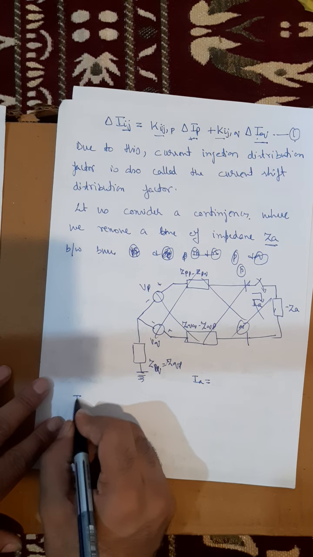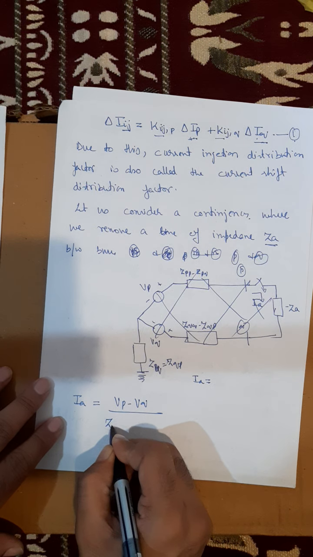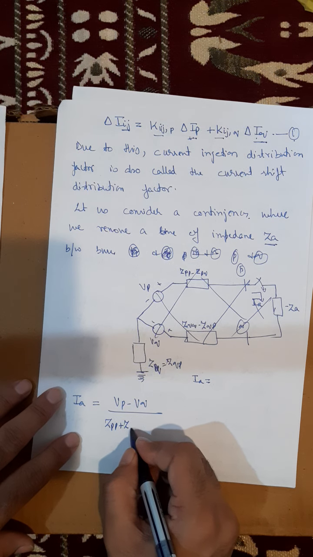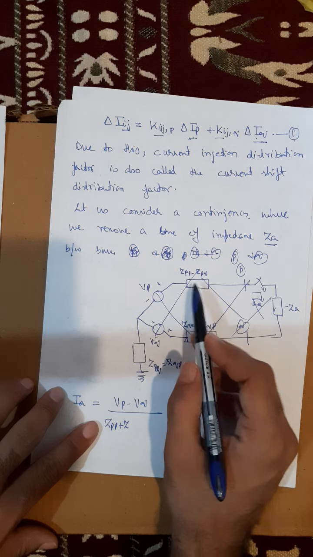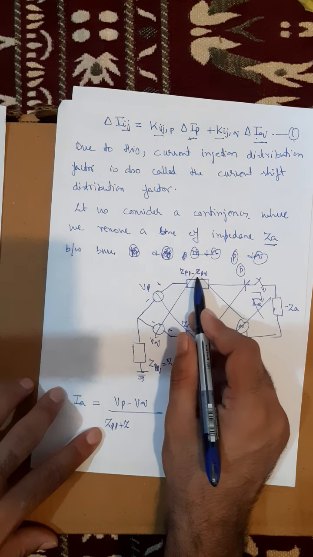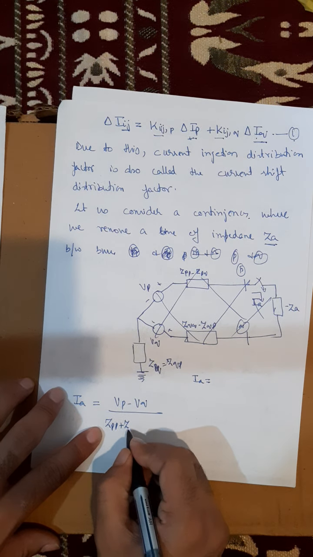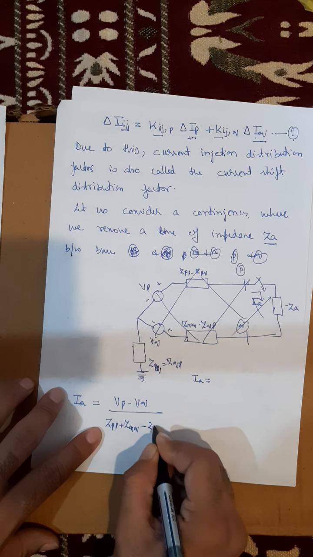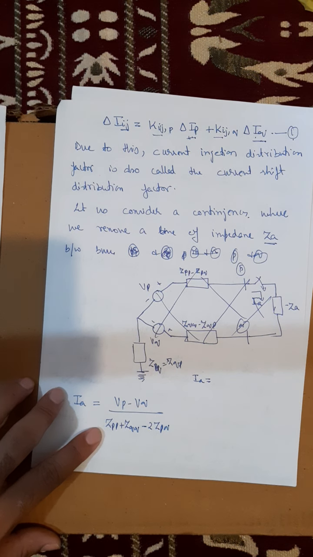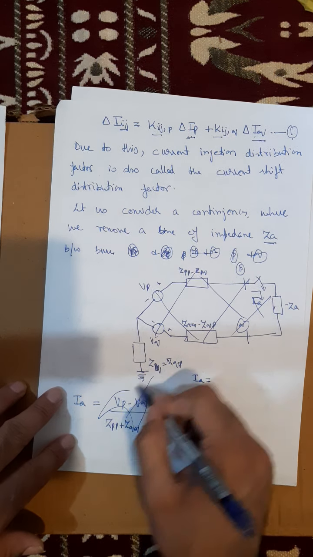This diagram is correct. So consider this diagram as okay. So you know that what is IA? IA is nothing but VP minus VQ divided by ZPP plus ZQQ. I have to add these impedances, so it will be ZPP minus ZPQ minus twice ZPQ, ZPP plus ZQQ minus twice ZPQ. Okay. No, this P. Wait.